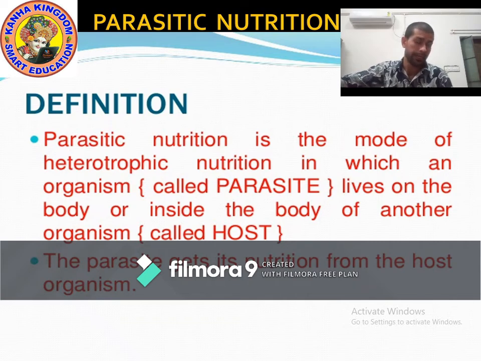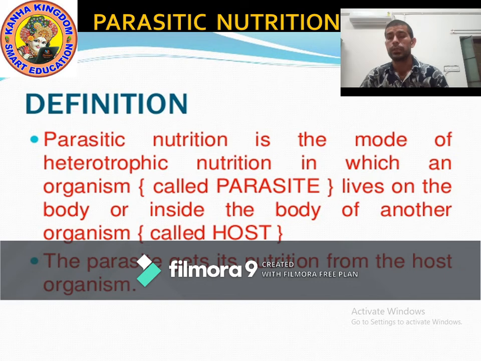They are unable to make their own food. Then we studied the first type of heterotrophic nutrition, which is saprotrophic nutrition: the mode of nutrition in which organisms take nutrients from dead and decaying matter.